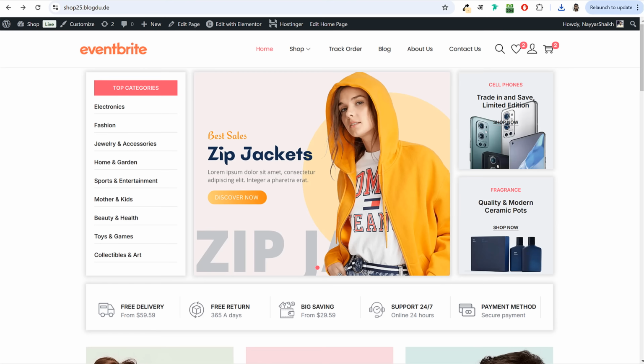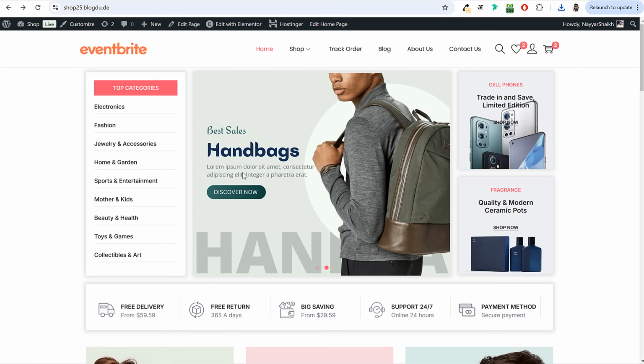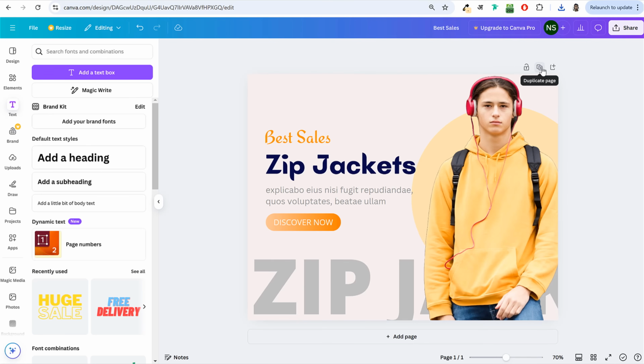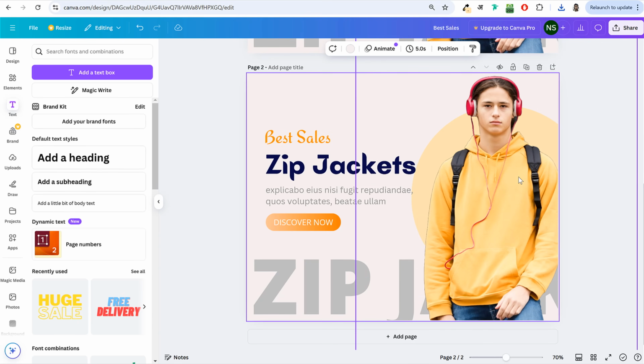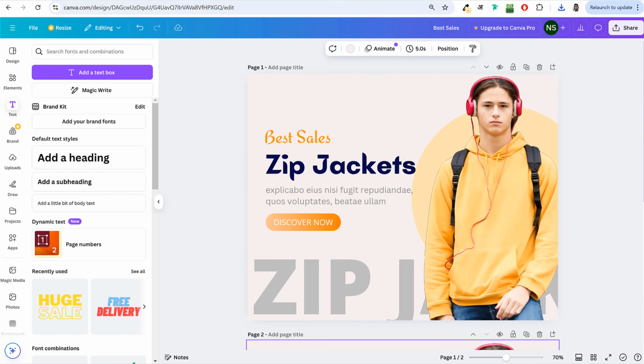Now you can simply come over here and add this banner over here, and you can similarly also create the same banner. To save some time, the best thing to do is to duplicate this page. You can click on this duplicate page. Now just replace this image. Instead of this image, add some other image. Instead of this background color, add some other background color. But you have the same layout. You can see same design layout is available to you.